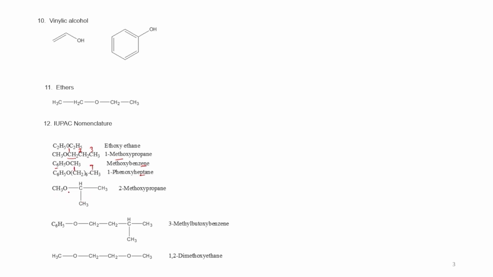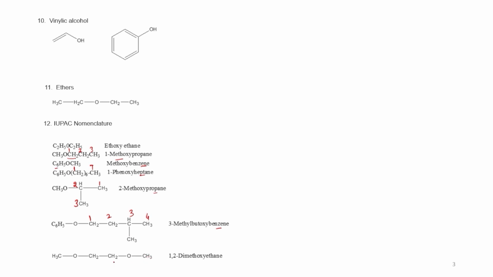So now here 3 carbon atoms are there, so this comes later, propane. If this number is 1, 2 and this one is 3, so it is 2-methoxy propane. Here it is 6 carbon atoms, but here 1, 2, 3, 4, 5. So this will come later. Numbering starts from this 1, 2, 3, 4. So it is 3-methyl butoxy benzene.